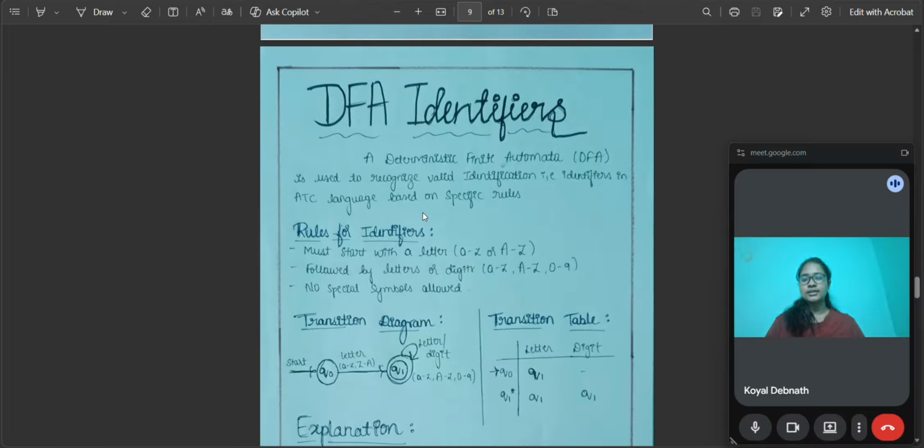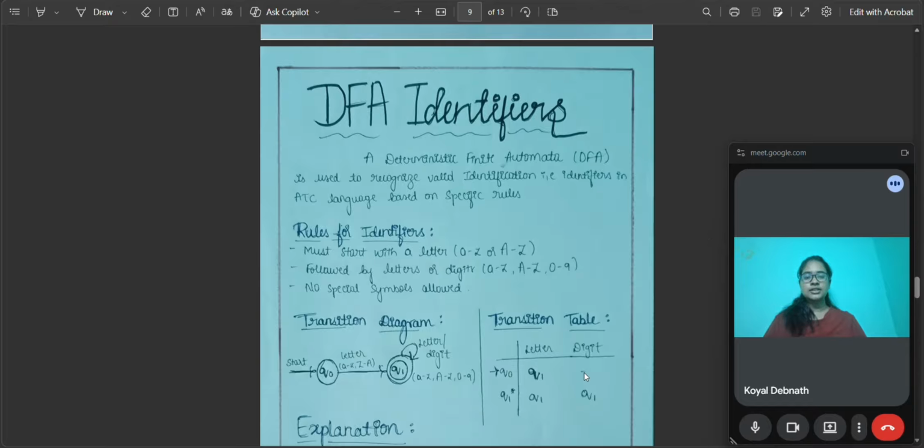So how it works: start from the initial state, q0, and check the first character. If the first character is a letter, then it will accept and move to the next state. If the input is not a letter, then it will not move to the next state. After the first input is a letter and the following inputs are letters or digits, then it will accept. Like this, the transition diagram of the DFA for identifiers is designed.